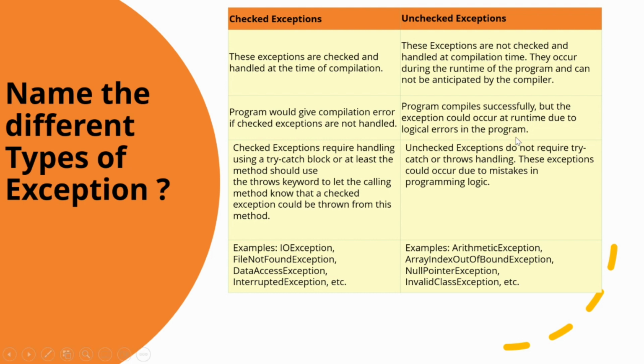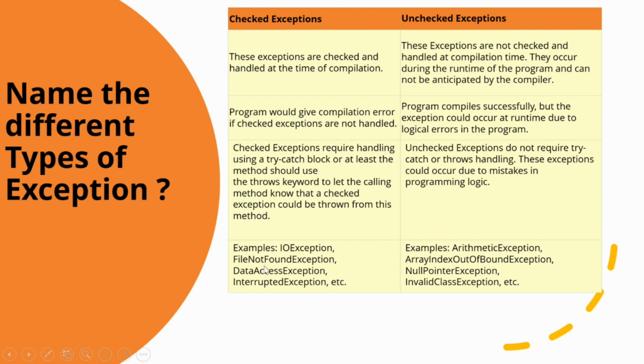The third difference is that a checked exception requires handling using the try catch block, or at least the method should use the throws keyword to let the calling method know that a checked exception could be thrown from this method. And unchecked exceptions do not require try catch or throws handling. These exceptions could occur due to mistakes in the programming logic.